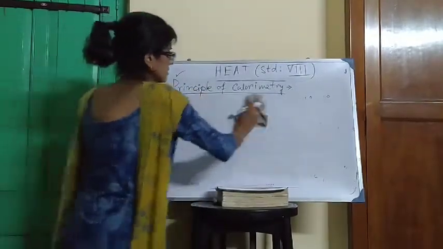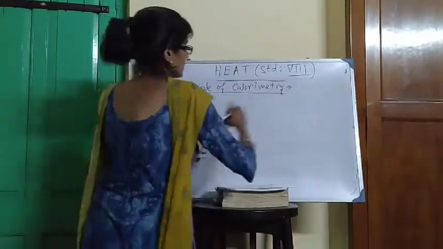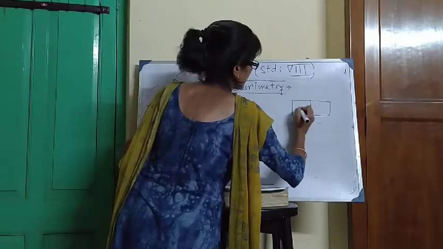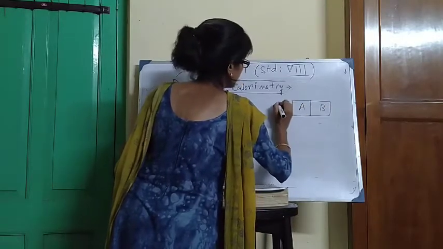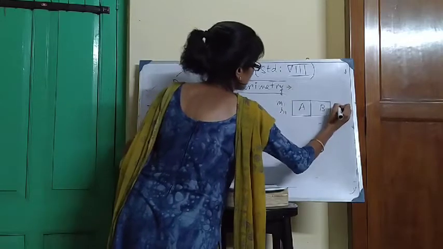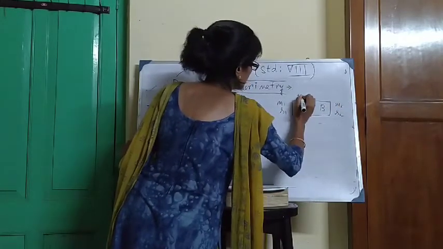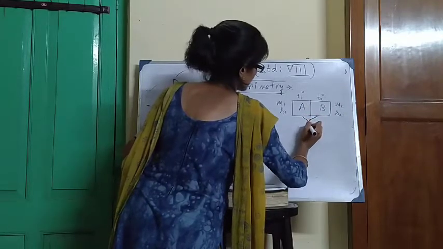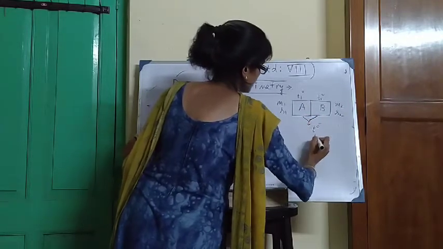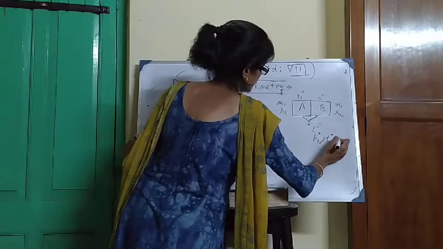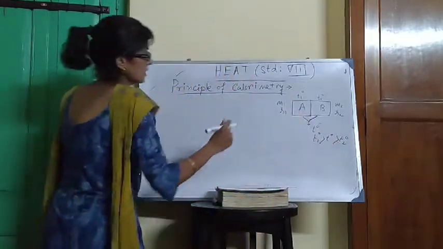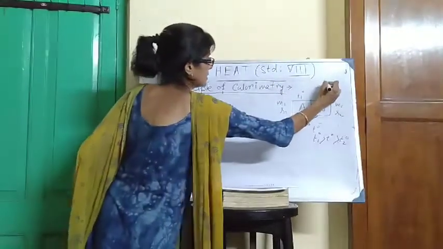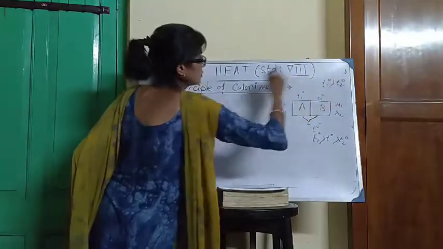Example of the composite system. Body A and body B, with masses M1, M2, specific heats S1, S2, and initial temperatures T1 degree and T2 degree. The equilibrium temperature is T degree, where T1 degree is greater than T degree, which is greater than T2 degree. Body A is the hotter body, body B is the colder body. Initially T1 degree is greater than T2 degree.